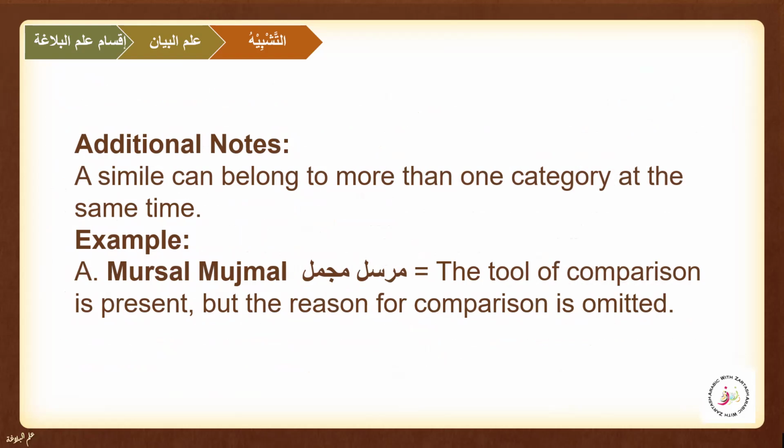Remember that it can be mursal and mujmal at the same time. The tool of comparison is present, but the reason of the comparison is omitted. So that means adatu tashbih is present, which is why we are saying it is mursal. But the wajh shabah is omitted, so that is why we are calling it mujmal. So both can happen at the same time in the same sentence. Inshallah, we are going to see the example as well. It is going to be called mursal mujmal tashbih.